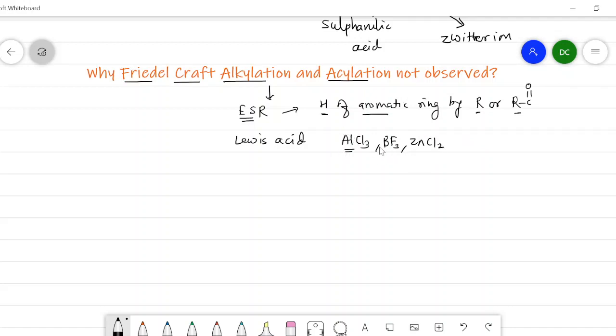Now this aluminum chloride, BF3 or ZnCl2, possess a central atom such as aluminum, boron or zinc, and this central atom has empty orbitals. They have empty orbitals, and they accept the electron pair from the other compound. That's why they are called Lewis acids. They accept the electron pair.